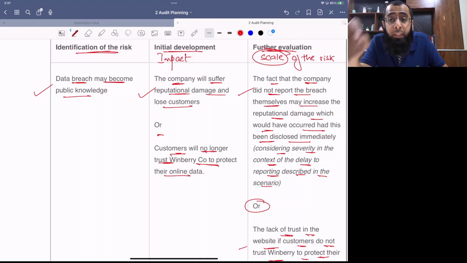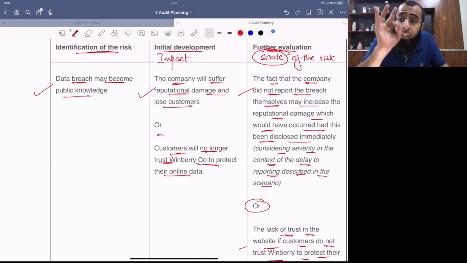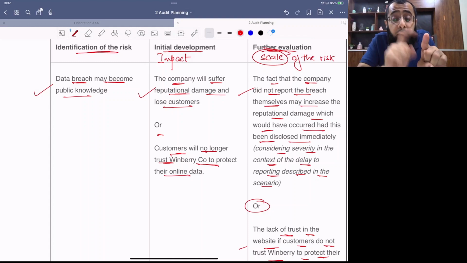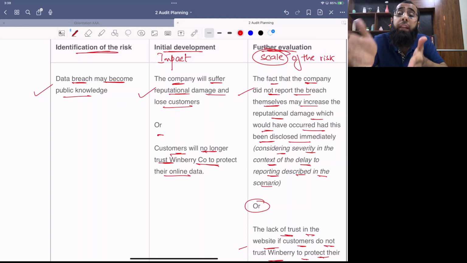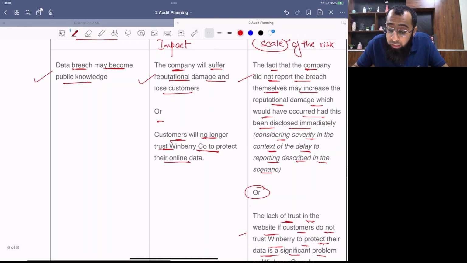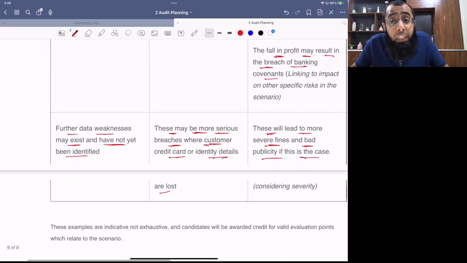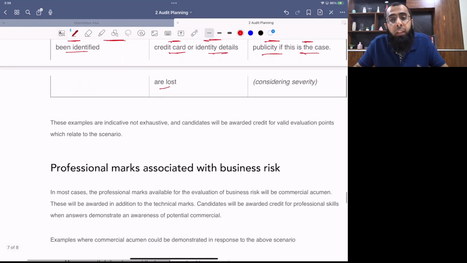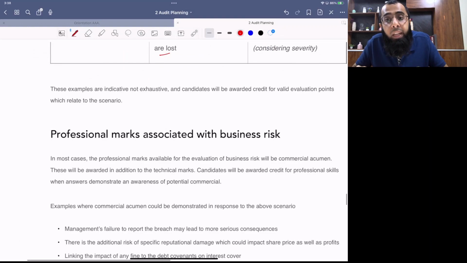When a student is going for an AAA exam, his knowledge of auditing and accounting is important, but at the same time, equally important is the drafting approach. Now, I'm not saying this, the examiner is saying this. This article is written by the examiner that the drafting approach is very important. You have to learn how you will develop your answer. If you are not developing it in a proper manner, you will continue failing the exam. And you will always say that, sir, I attempted a good paper. Why did I fail? You have to learn the approach of drafting the answer. Otherwise, you will continue failing it.